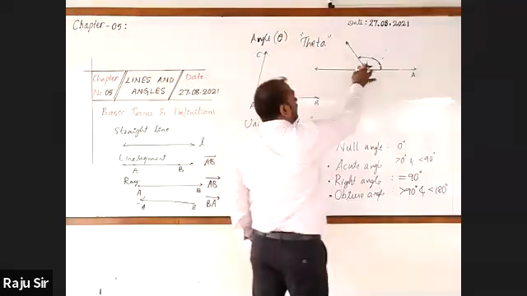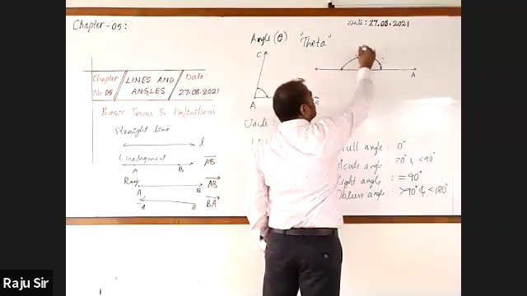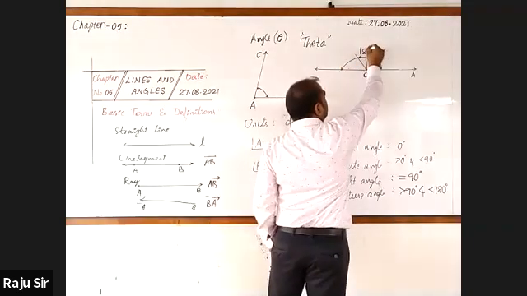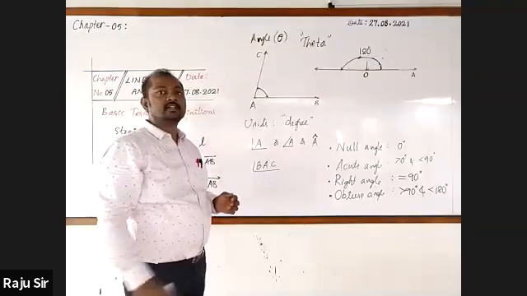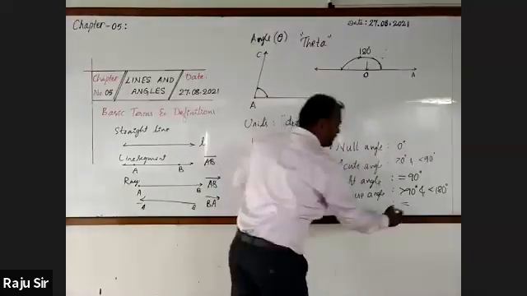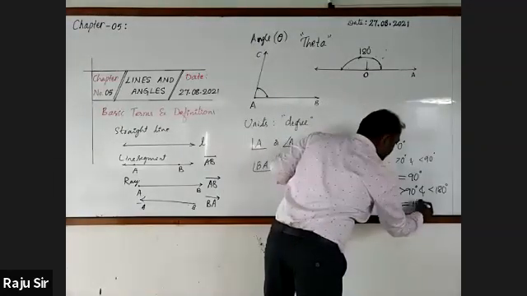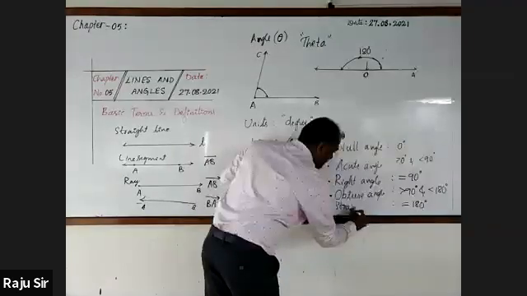Now, I'm going to take an angle which measures exactly 180 degrees. It is a straight angle.